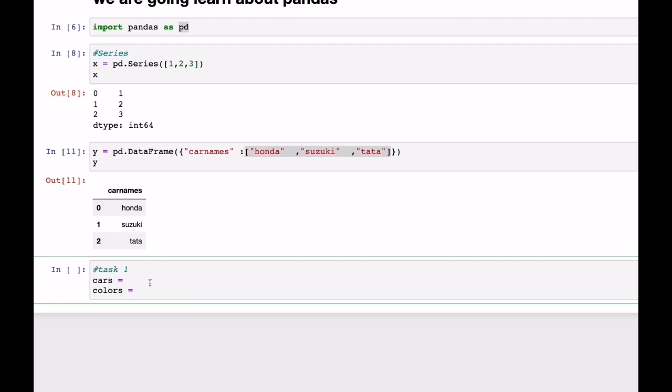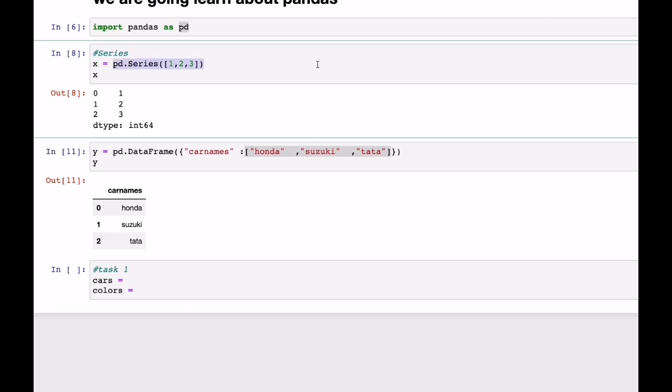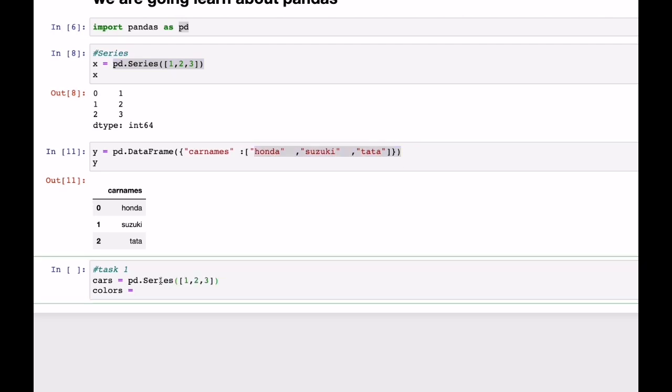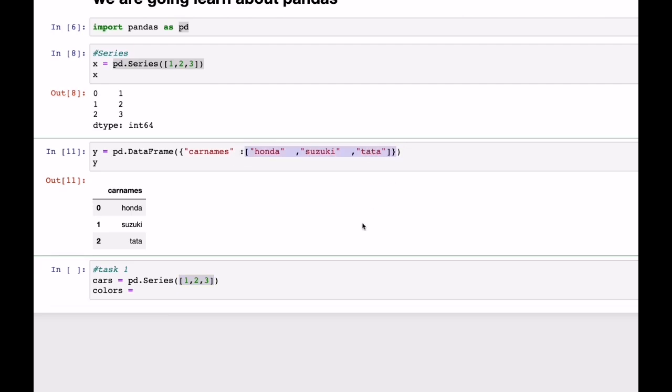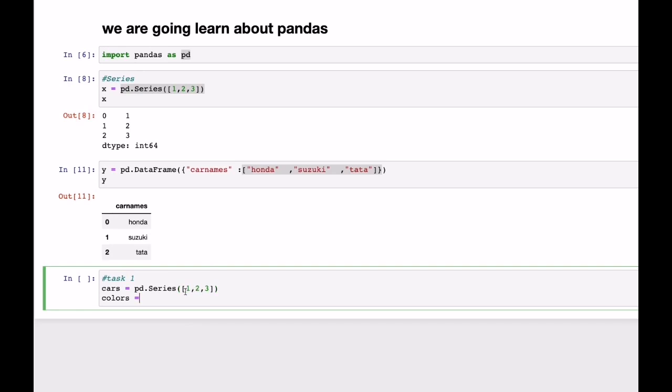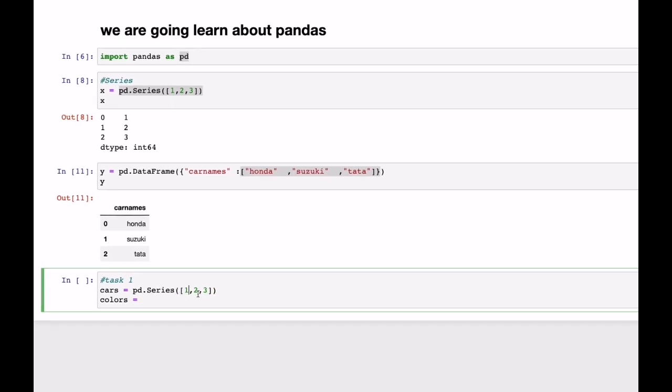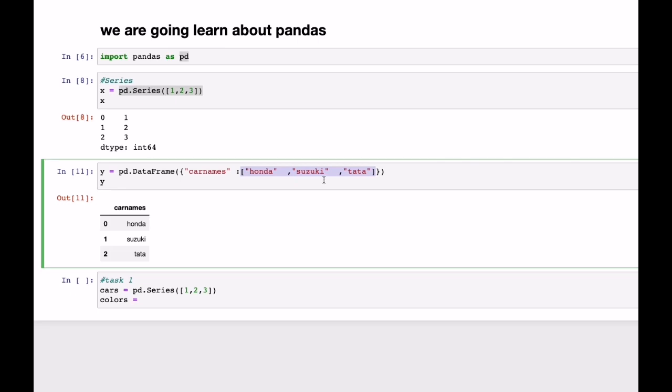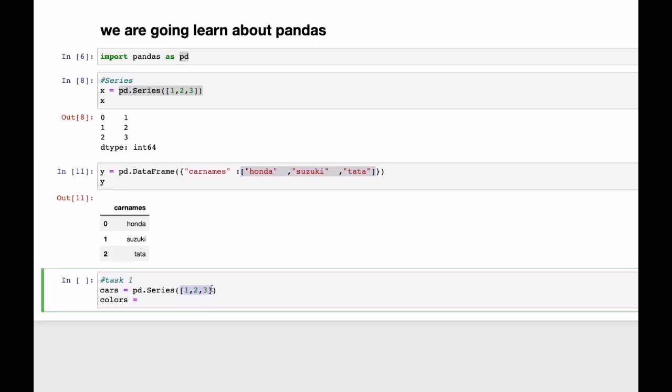Let's just take this one. You can do it like this also, but let's have a clear explanation of using series. You can use it like this also, no issue, but let's use pandas to create it, using the series. In that we are having pandas series, please create a list of cars. Let's take this one and copy and paste it here. That's pretty much what you have to do.